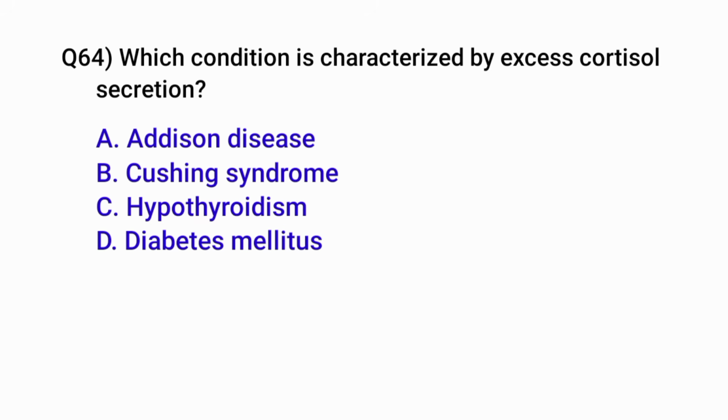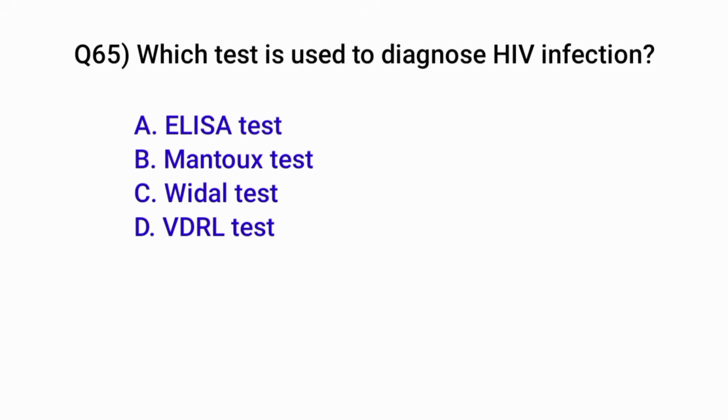Question number 64. Which condition is characterized by excess cortisol secretion? Correct option is B. Cushing syndrome. Question number 65. Which test is used to diagnose HIV infection? Correct option is A. ELISA test.